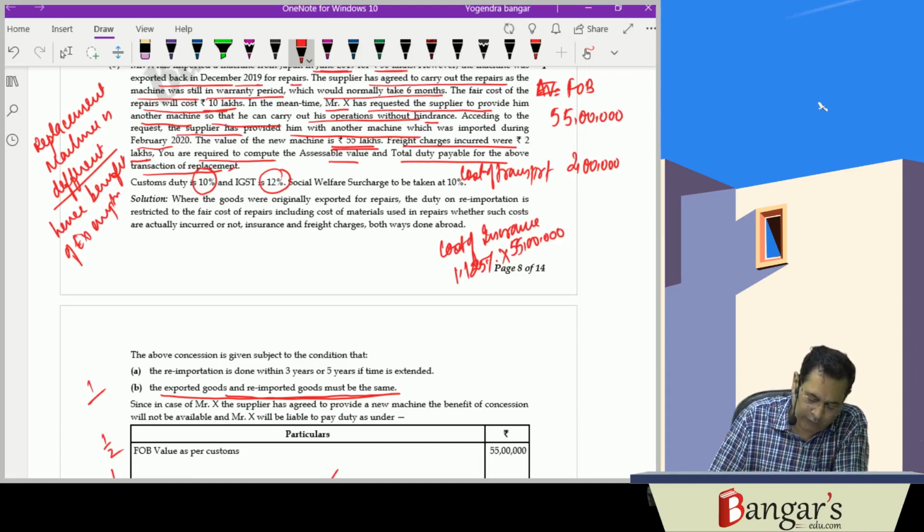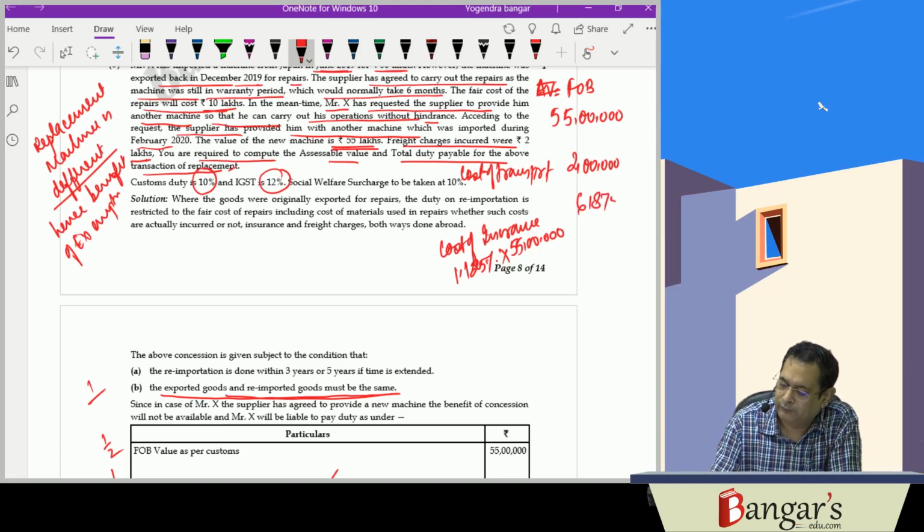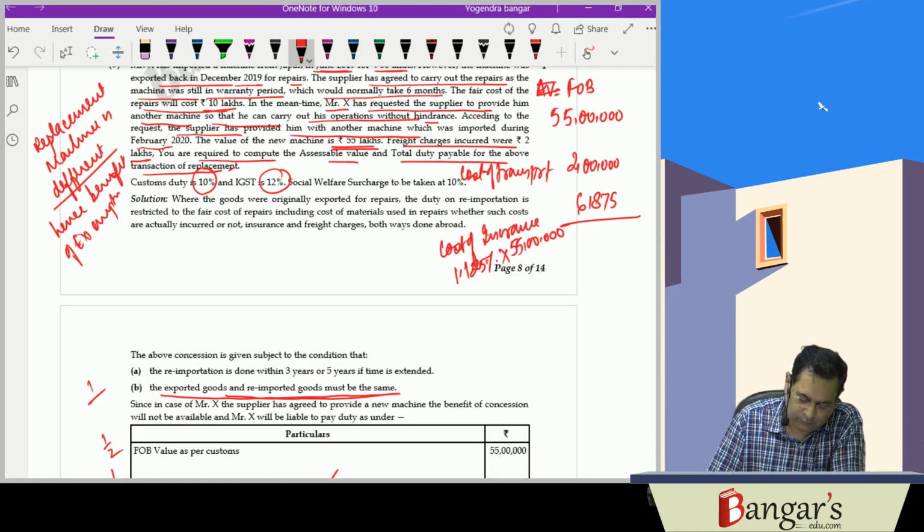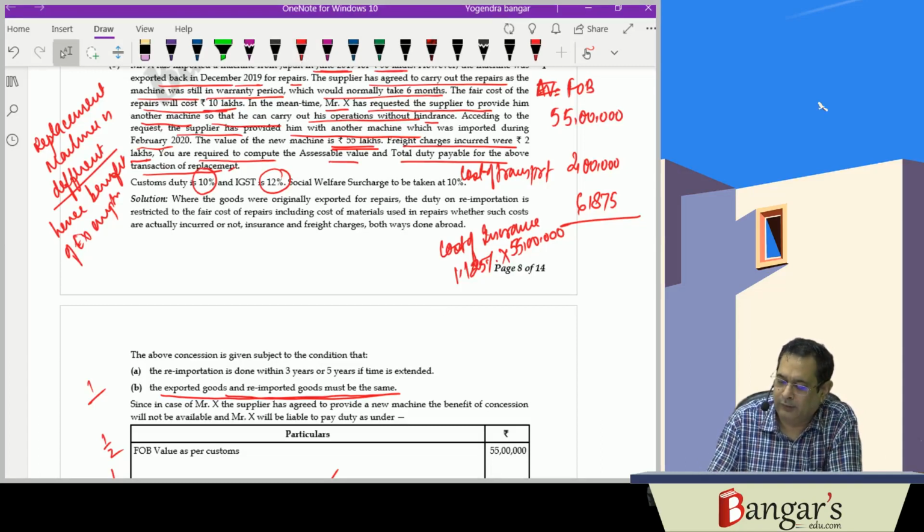It will be 55 lakh into 1.125%, that is 61,875. So here the assessable value works out to be 57,61,875.